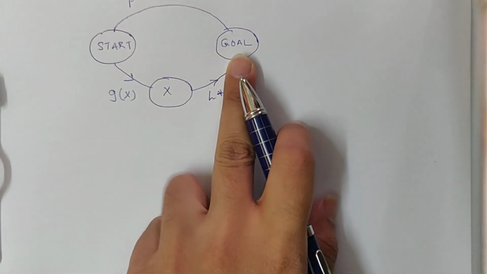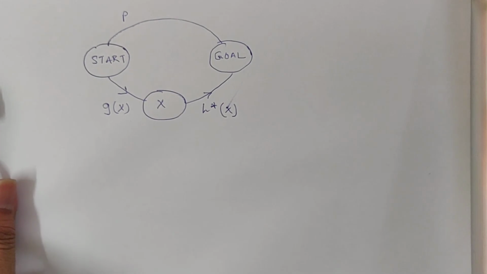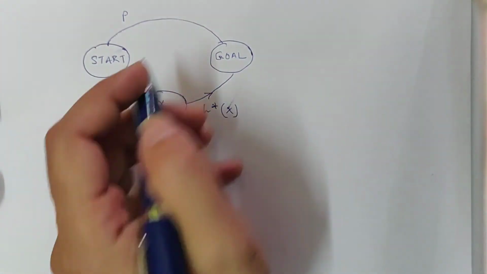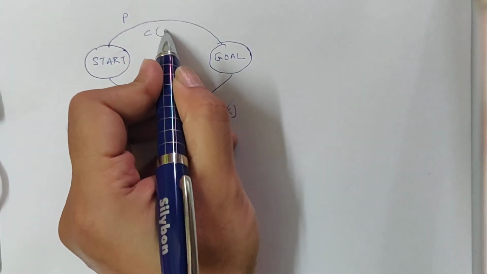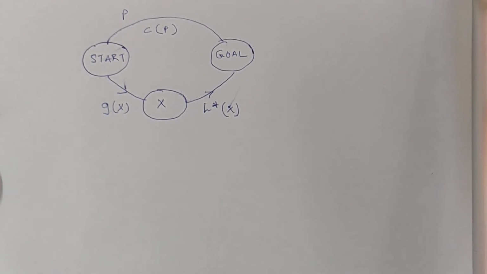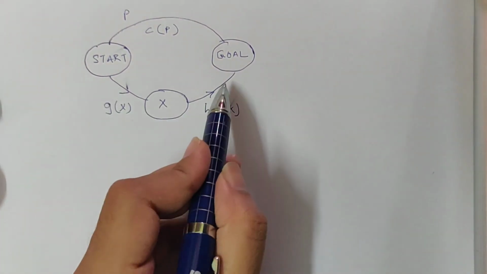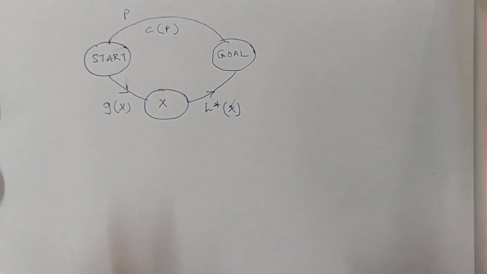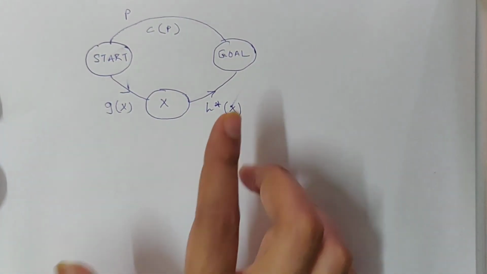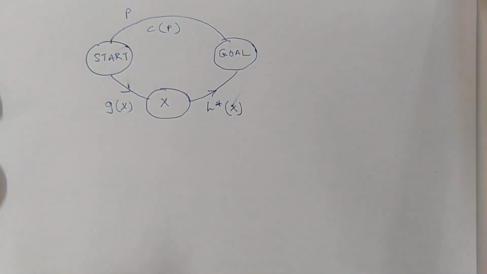This is the optimal path, this is the suboptimal path, and let us assume that the total cost of this path is C of P. Since this is the optimal path, the total cost of the optimal path should always be less than a suboptimal path.